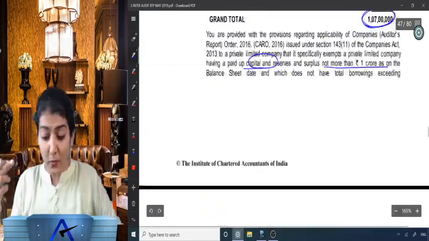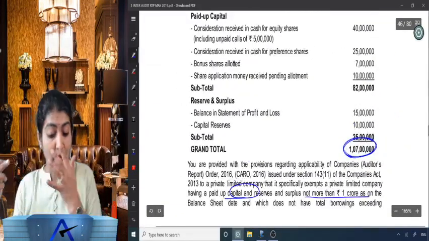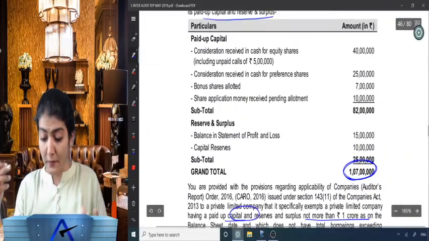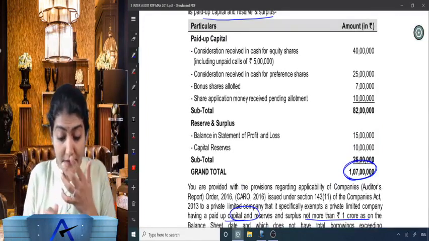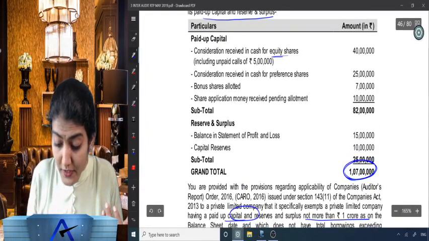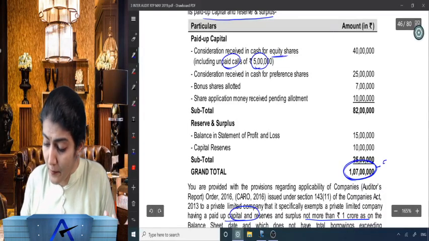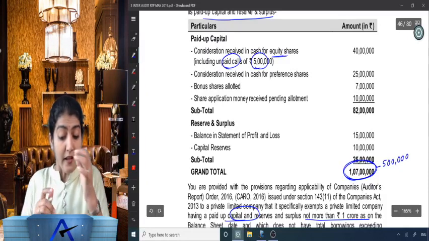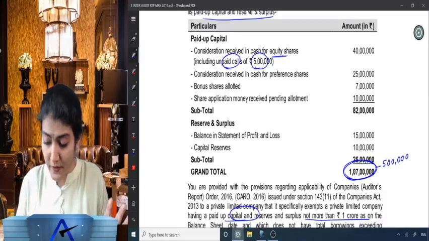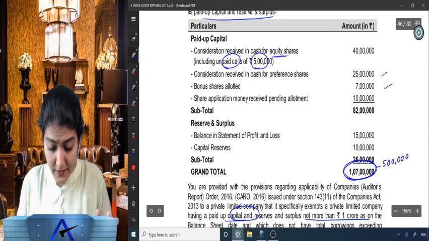But let us check over there what all they have included in their paid up share capital and reserves and surplus. 1 crore 7 lakh, consideration received in cash for equity shares, including unpaid calls of 5 lakh. This unpaid calls of 5 lakh, we need to reduce it. Then second one, consideration for preference shares included, bonus shares included.